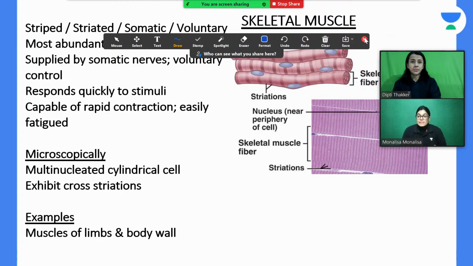Now, the muscle of the limbs and the body wall is all considered to be skeletal muscle, which is also called striated. And why is it called somatic? Because it gets innervation from somatic nerve, and it is under our will. So when I want to flex my elbow, I can flex it, I can extend it. That means it is under our will. It is not under autonomic nerve supply. So it is called voluntary muscle.